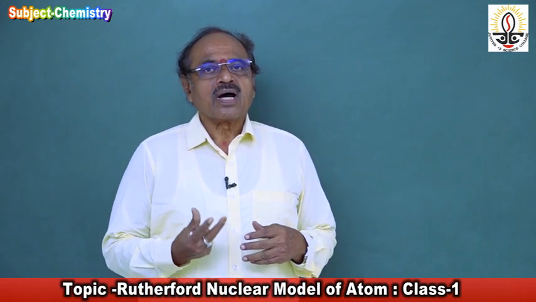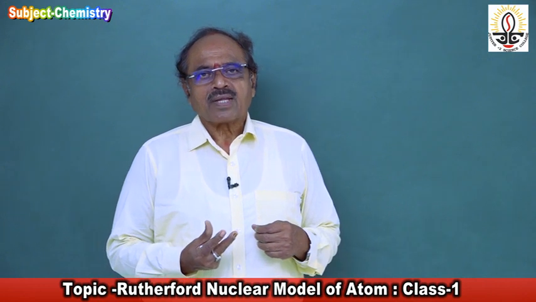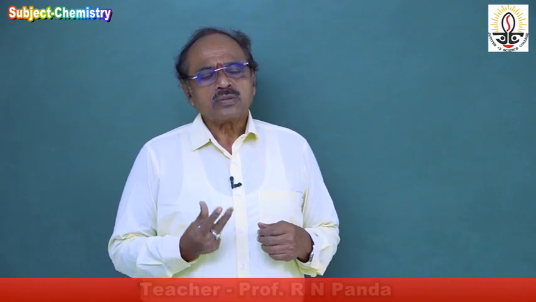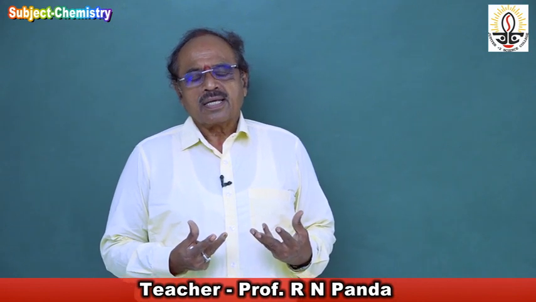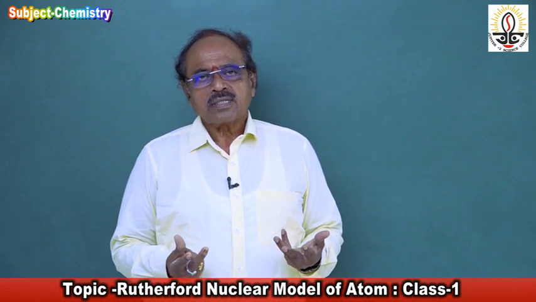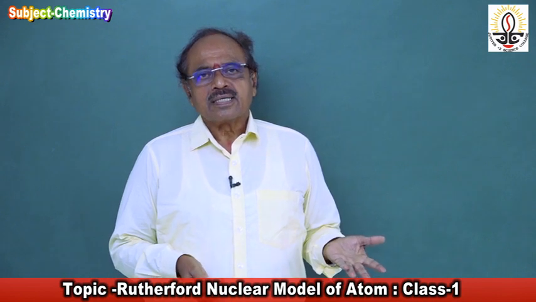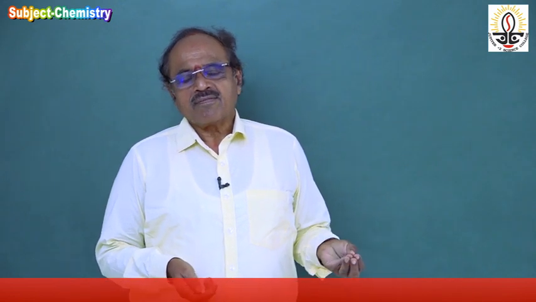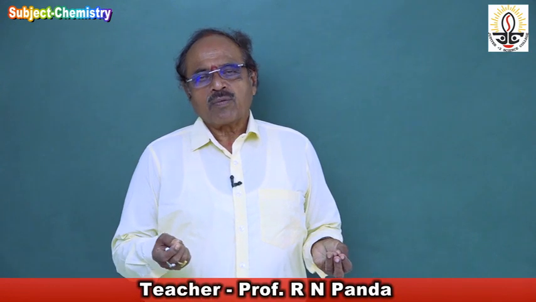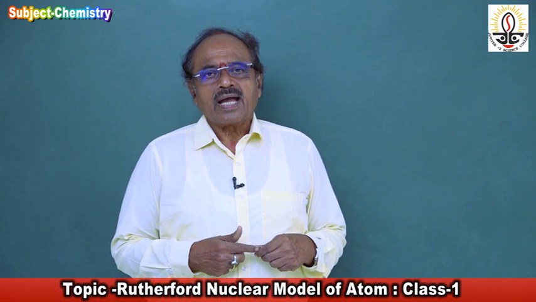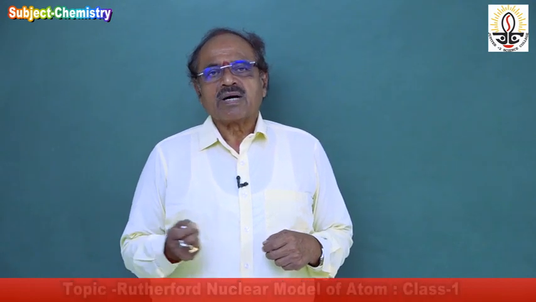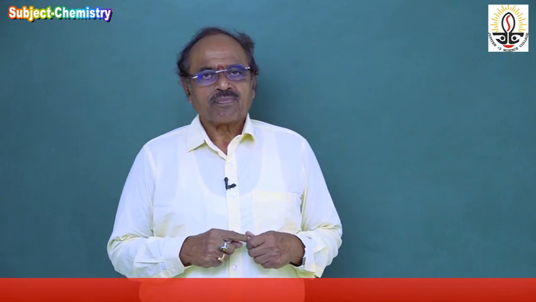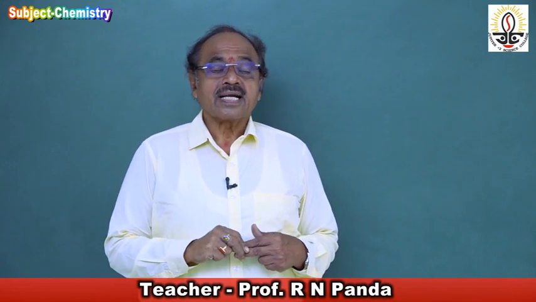Then the question comes: how is the atom? If the atom consists of two types of particles, the electron, negatively charged with a very negligible mass, which is 1/1837 times the mass of a hydrogen atom, and the proton, a positively charged particle equal to the mass of the hydrogen atom, how are they inside the atom?